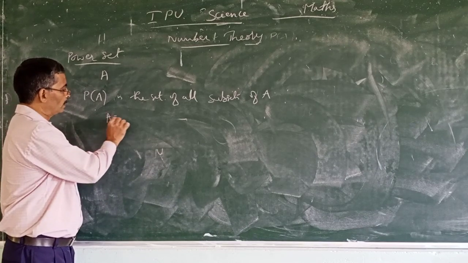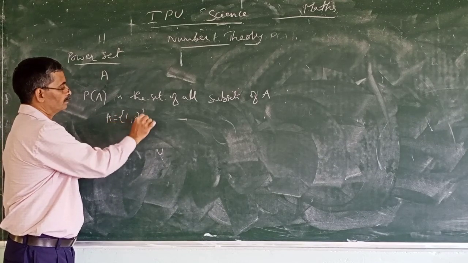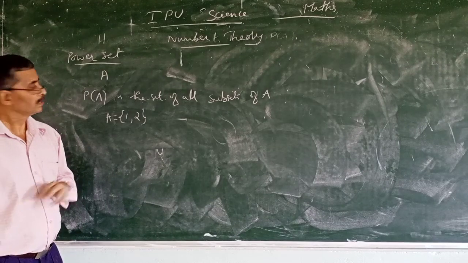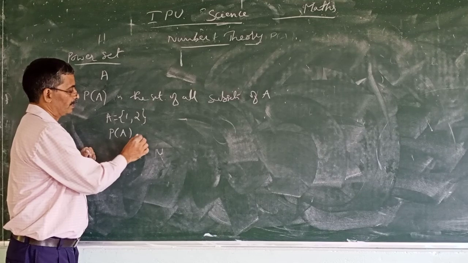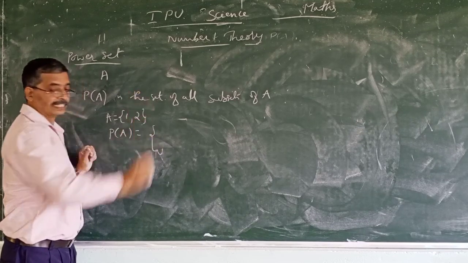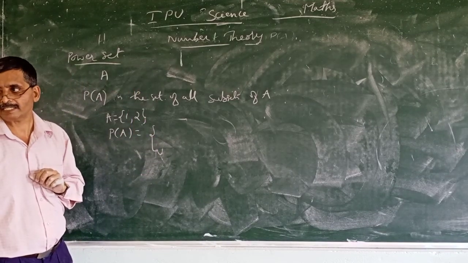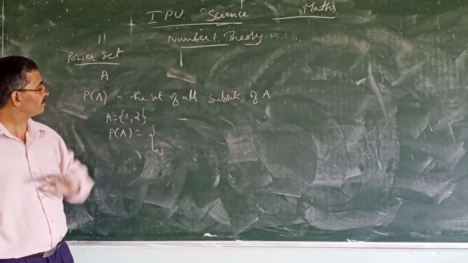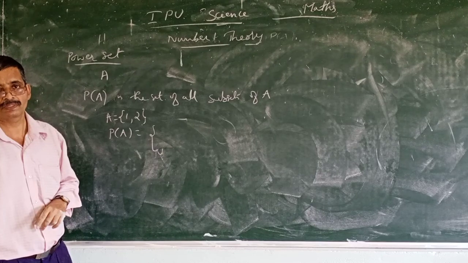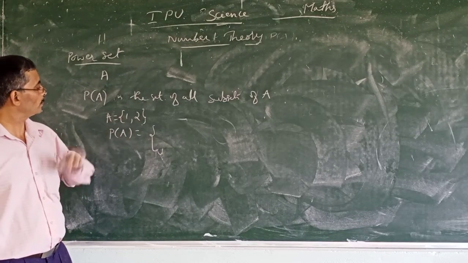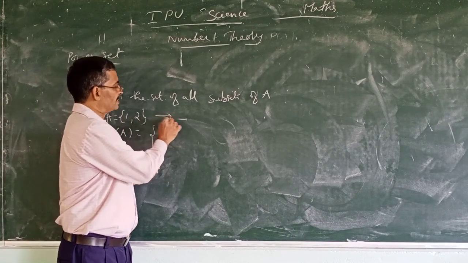A equal to {1, 2}. So what is P of A then? P of A equal to, it is a set. It is also a set of all subsets of A. So what are the elements? How many subsets are there? We will see now. So {1, 2} is here. And just write the subsets first.